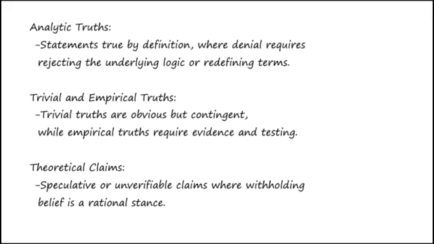If not, several other analogies express the same idea, such as "either the coin landed on heads, or it didn't." "This galaxy contains an even number of stars, or it doesn't." Trivial and empirical truths. When Proposition P is a trivial claim, such as "some cats have tails," this is an obvious but contingent truth. It depends on empirical facts and therefore can never be an analytic truth.